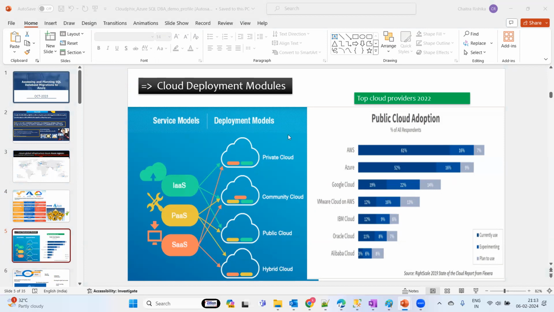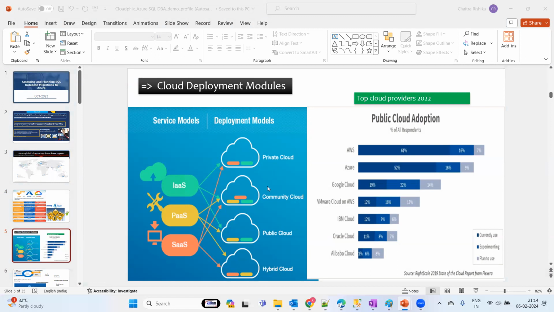Okay, coming to the private cloud, if in your own house you are maintaining a small garden, a park within your home, that is isolated. You are going to utilize your own property. Nobody else is going to use that property and that area, right? So that is the private cloud kind of thing.